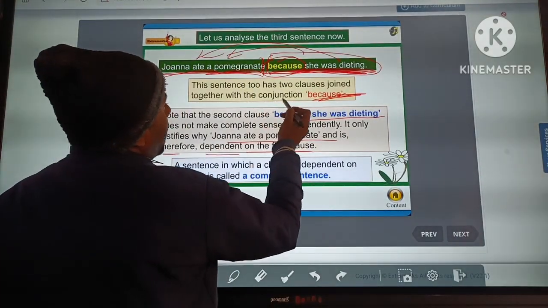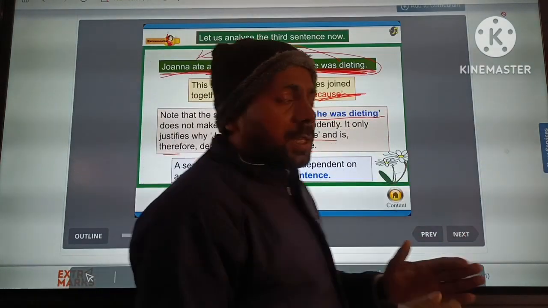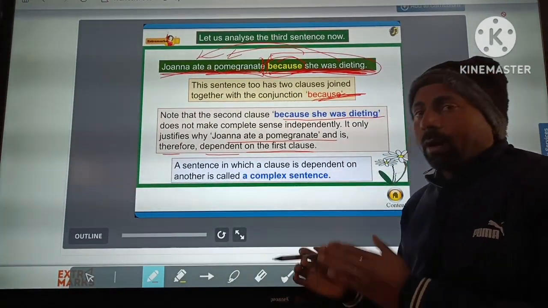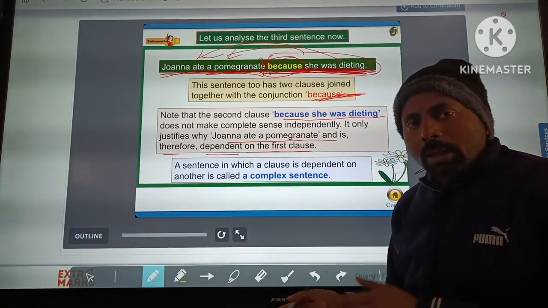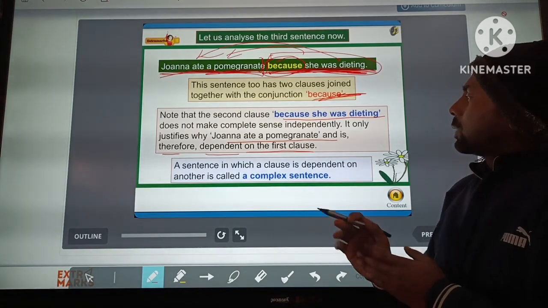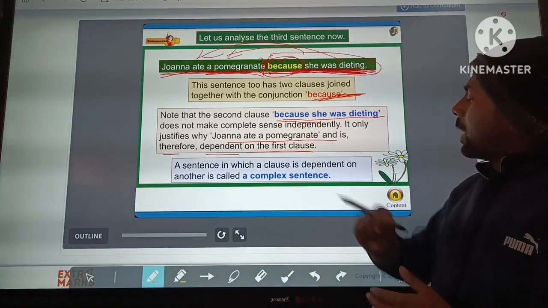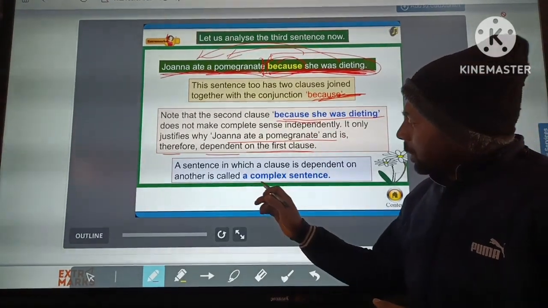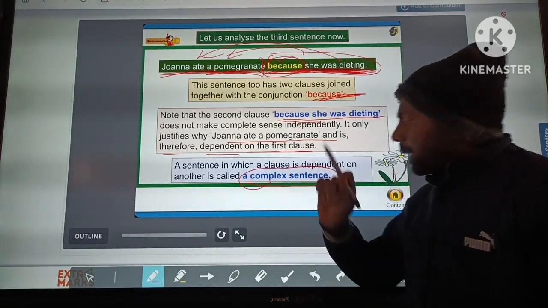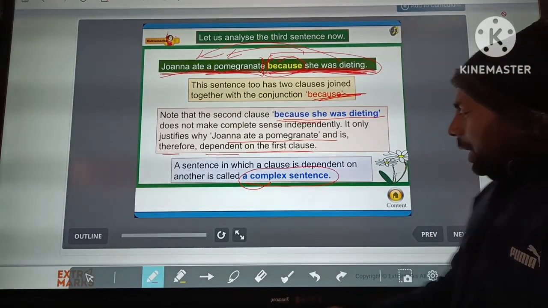So we can say that if a sentence has a dependent clause and an independent clause joined by a conjunction word, this type of sentence is called a complex sentence. I hope you are understanding.